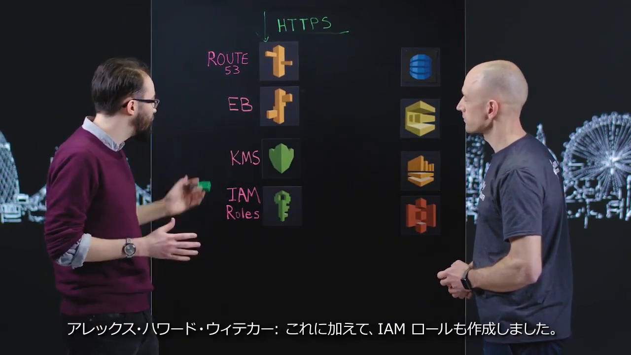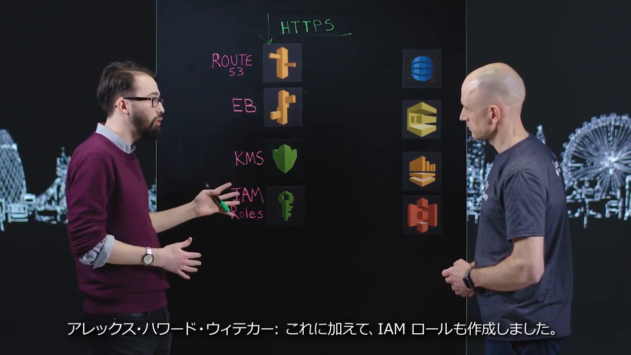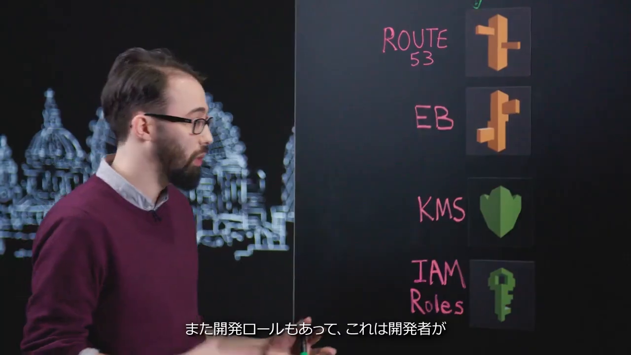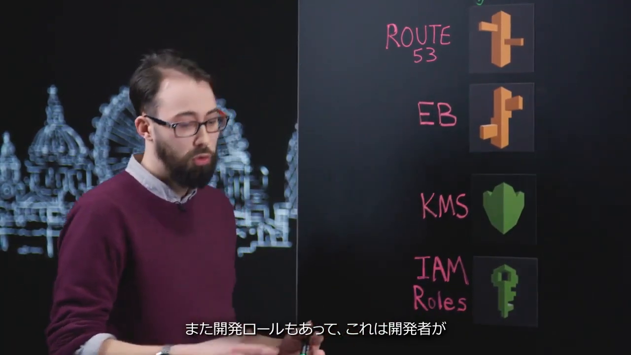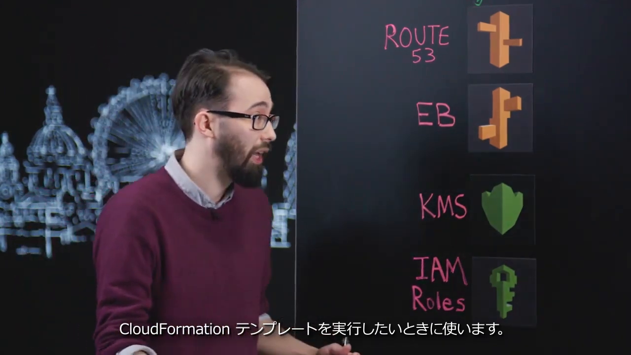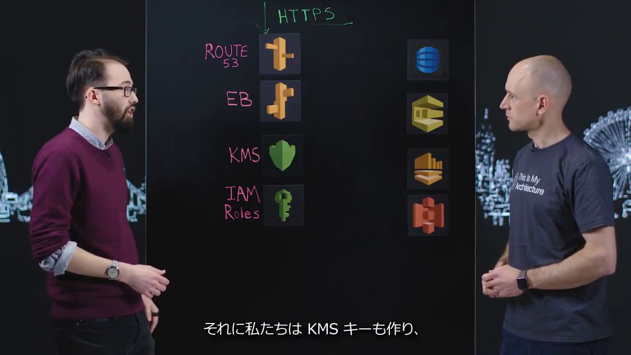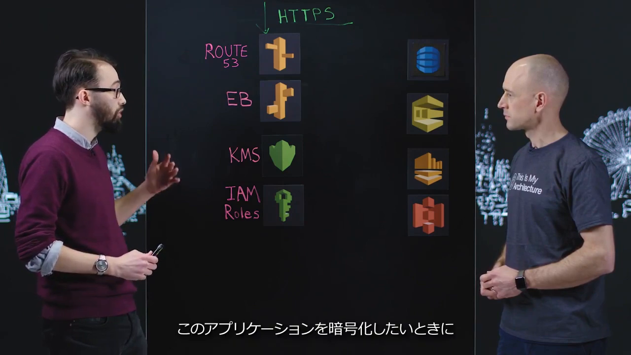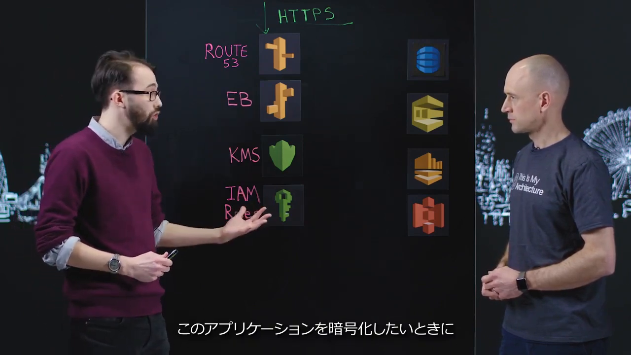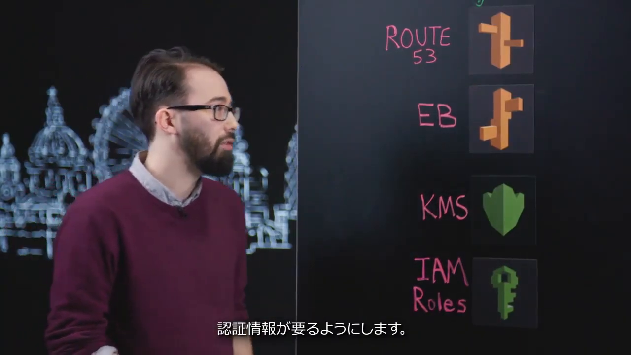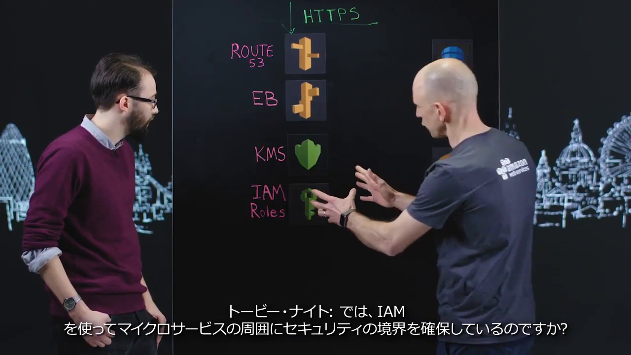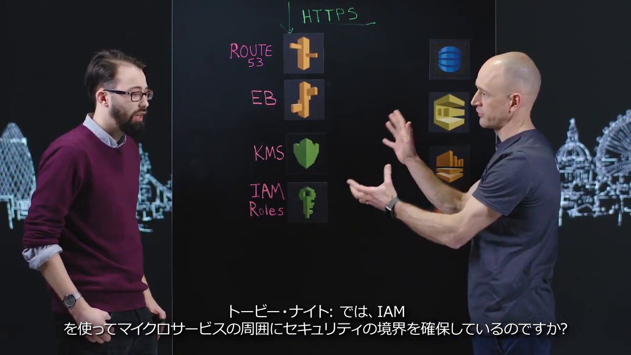Okay. In addition to that, we create some IAM roles that are used by the application itself, as well as a deployment role which is used for developers that want to run CloudFormation templates. And we also create a KMS key, which ensures that if they need to have some credentials for this application, they can be encrypted. So you're using IAM to enforce a security boundary around the microservice.